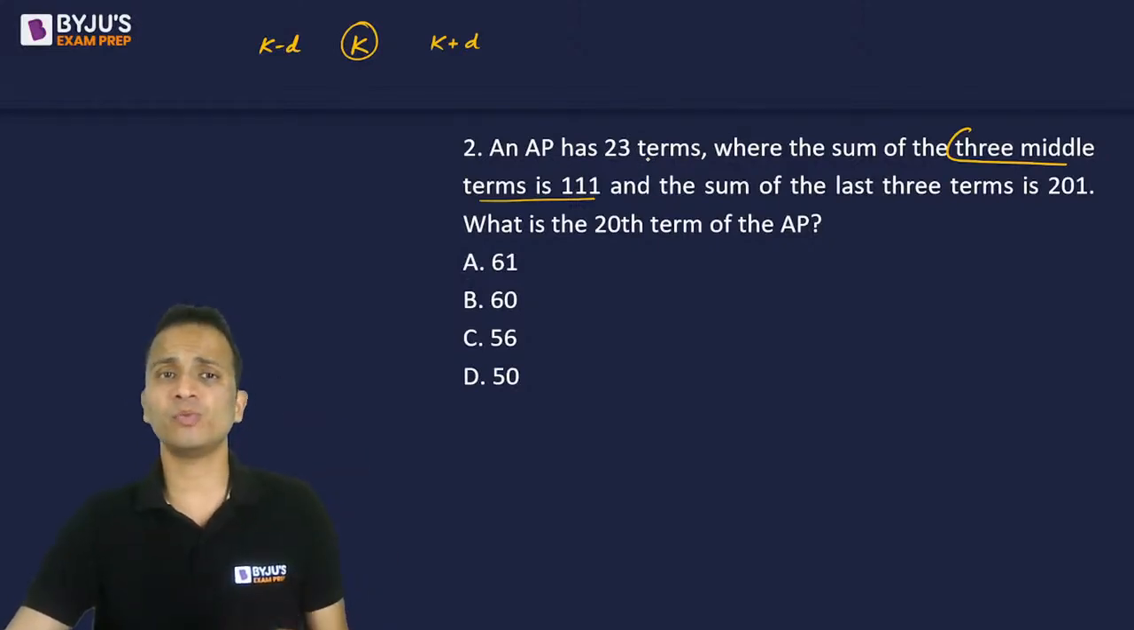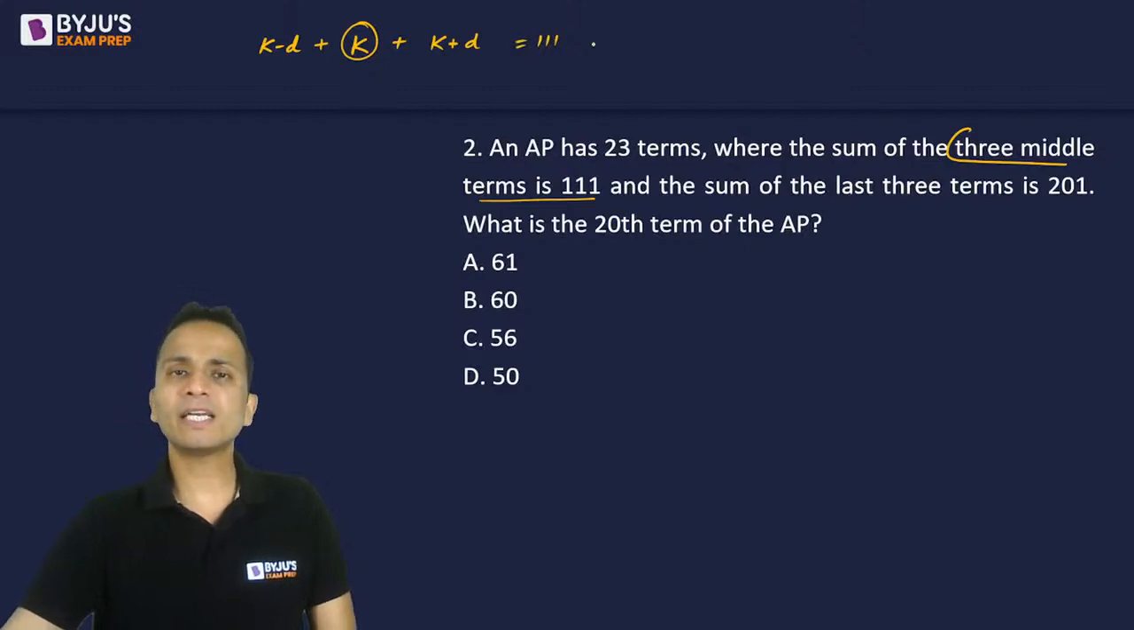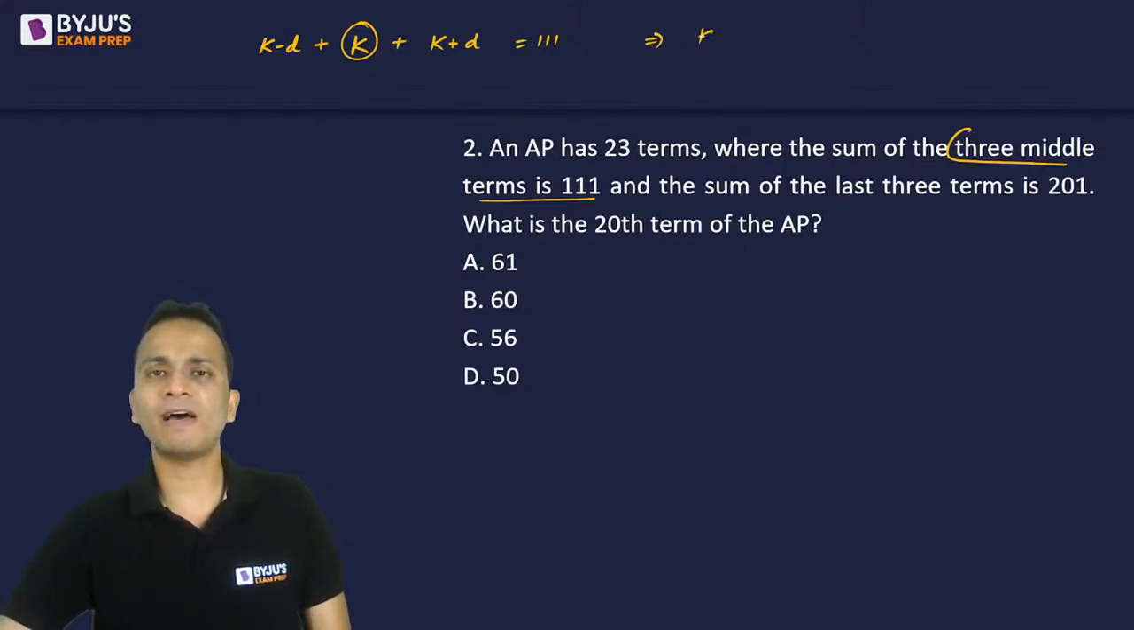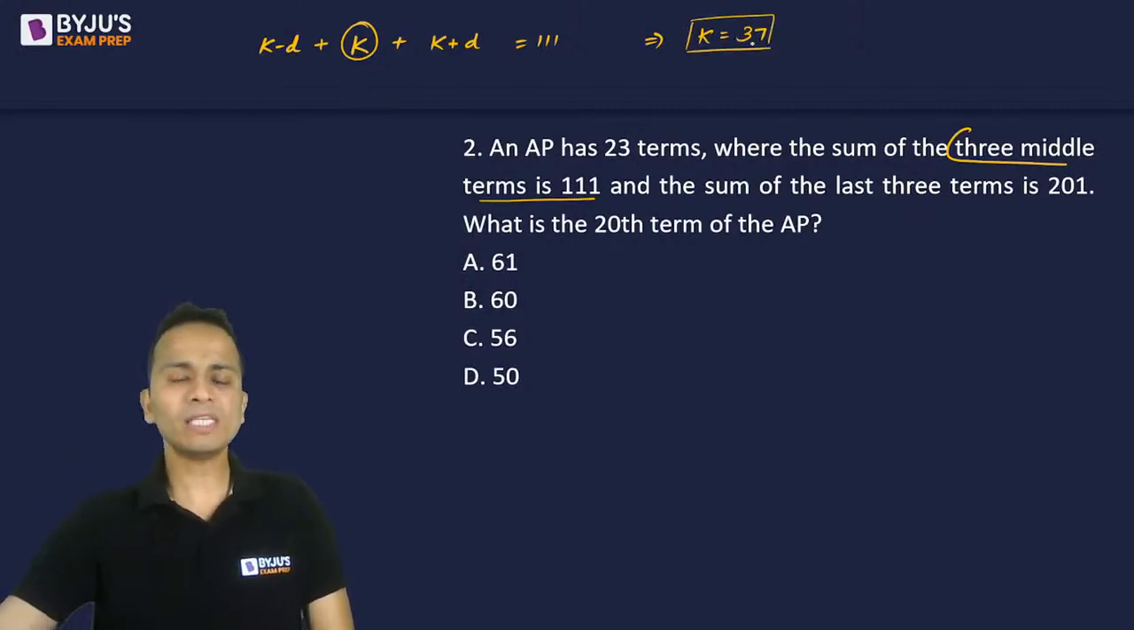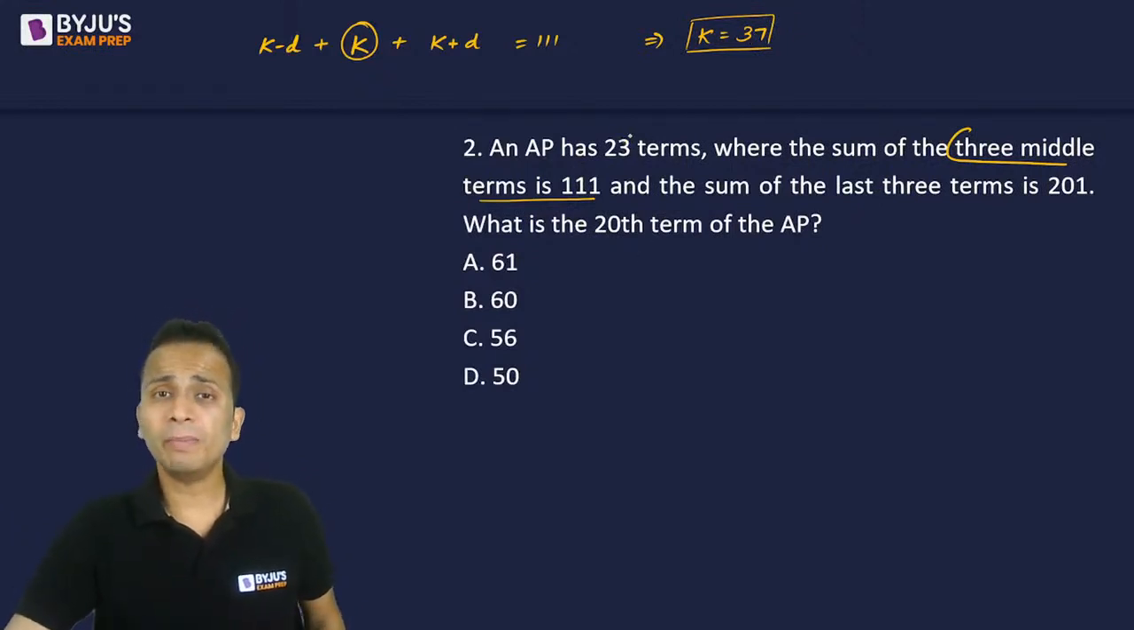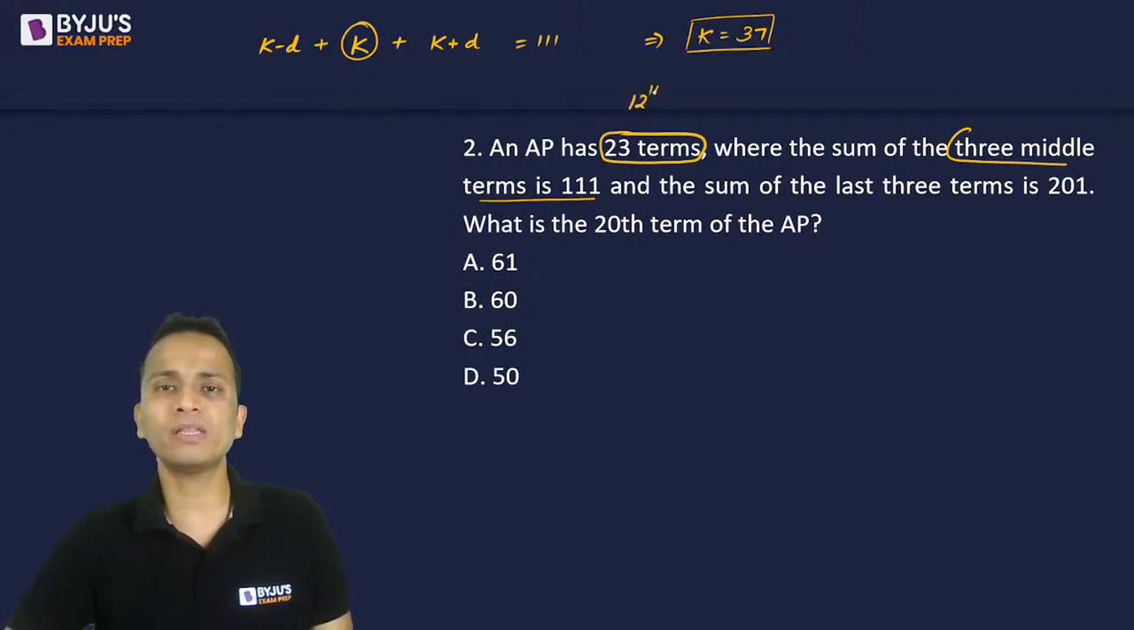Mental calculations are very important. Now the sum of these three is given as 111. d will get cancelled, and the value of k will come out to be 111 divided by 3, that is 37. Now what is k? k is the middle term. Which term will be the middle term if you have a total of 23 terms? The middle term will be the 12th term of this series.